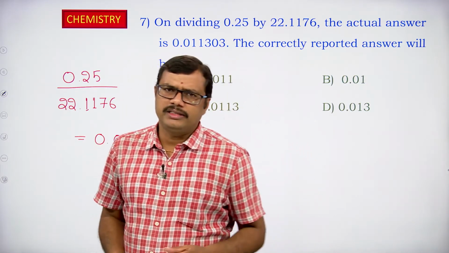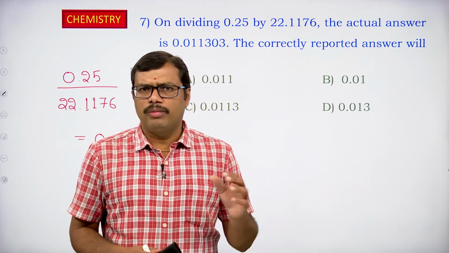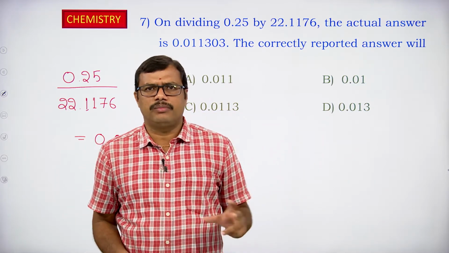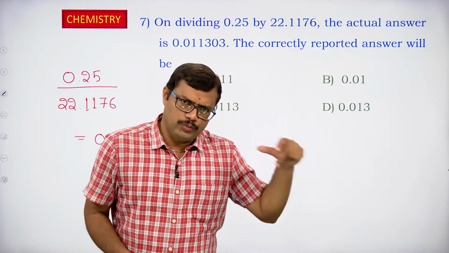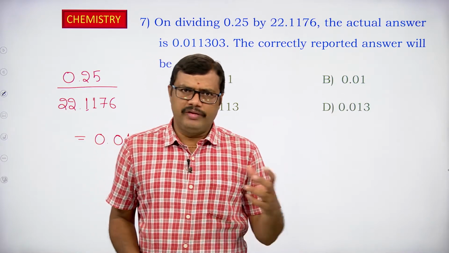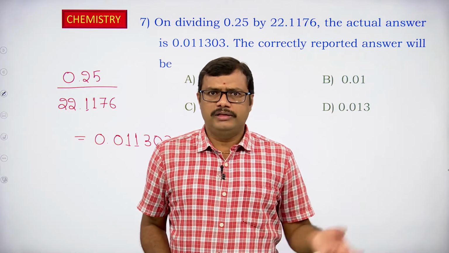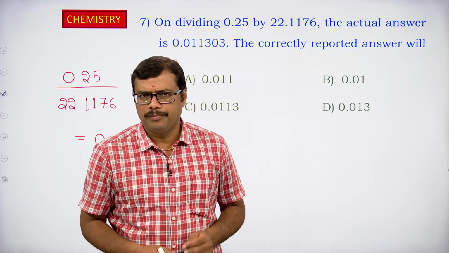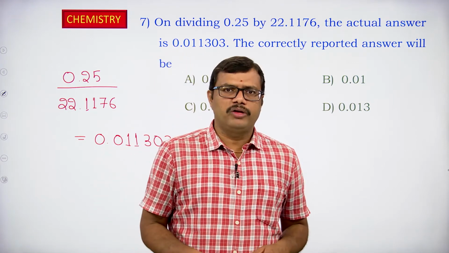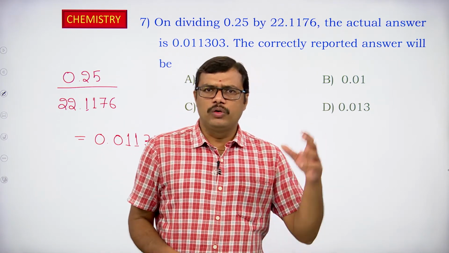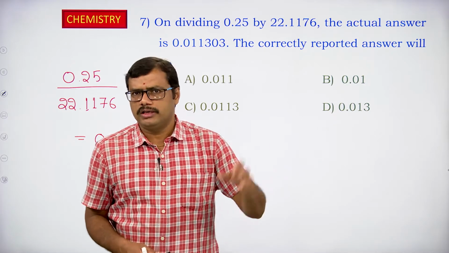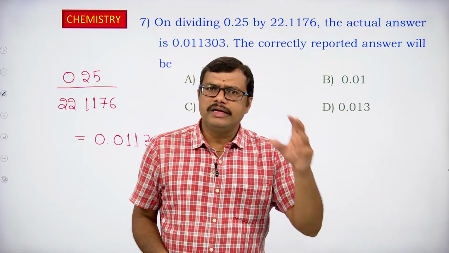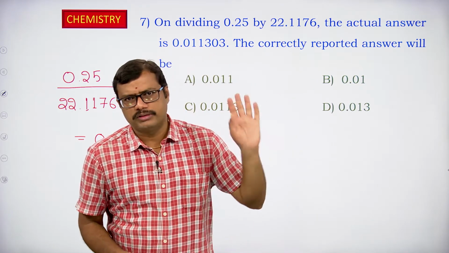In case of addition and subtraction, we have to look at the number of digits after the decimal point. We have to choose the number which has the least number of decimal places, and we should express the result in the same way, having the least number of decimal places among the numbers taken for the addition or subtraction. Okay. In the case of multiplication and division, what do we have to do? First look at the number of significant figures present in each number and express the result with the least number of significant figures among the numbers given.